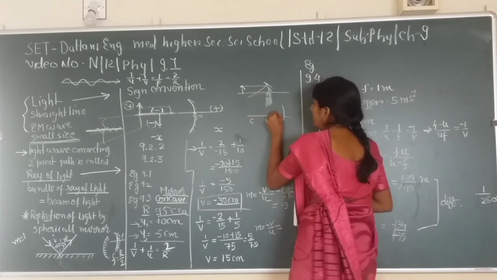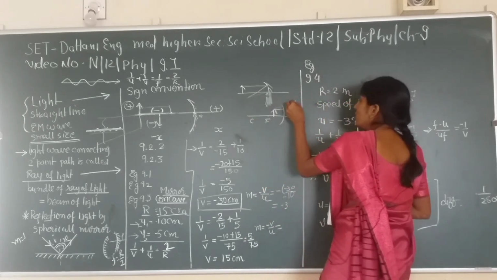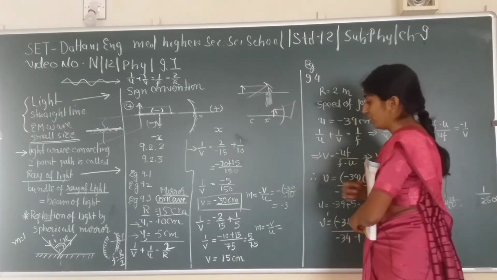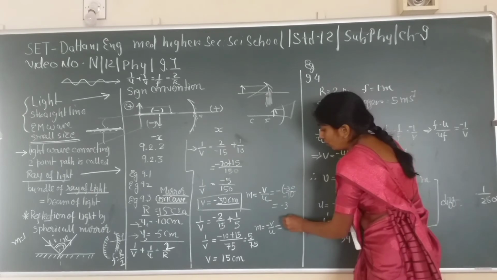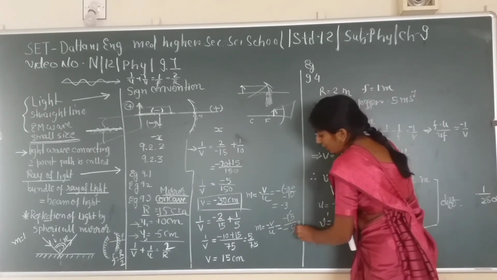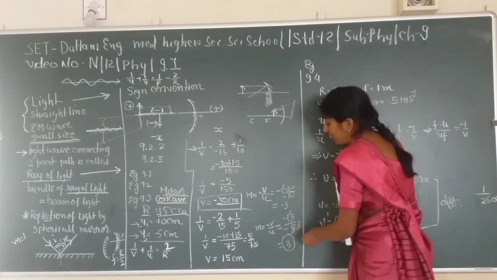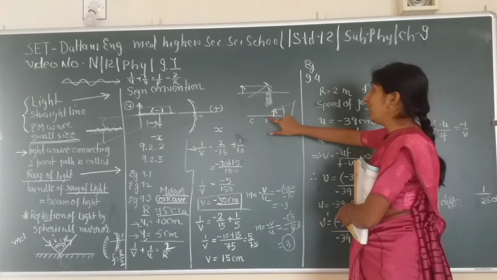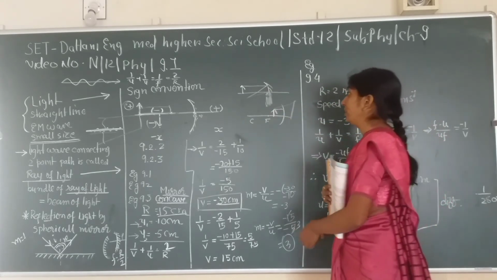So before that, if the object is placed, we know the image would be on this particular part. So v is equal to minus 50 upon minus 5, and we are going to get magnification of 3. So the image would be 3 times in height and on the back side of this concave mirror.